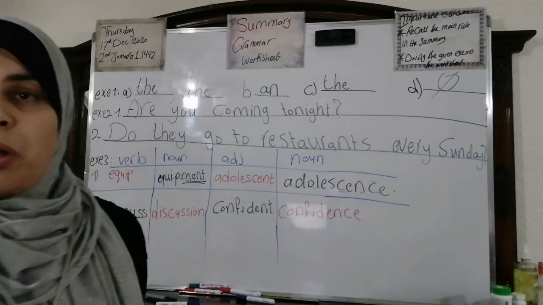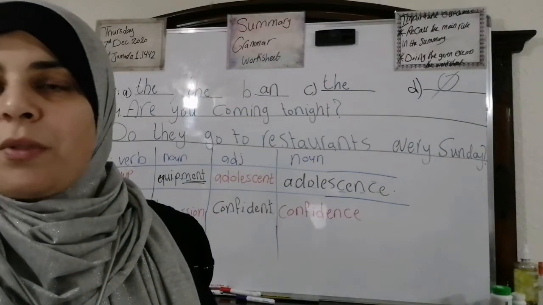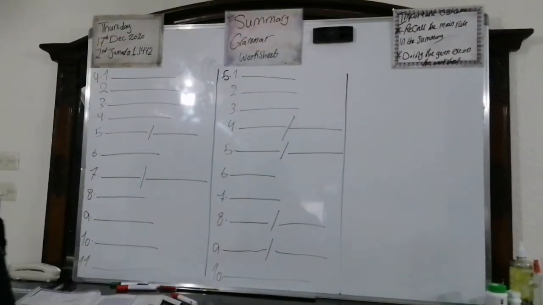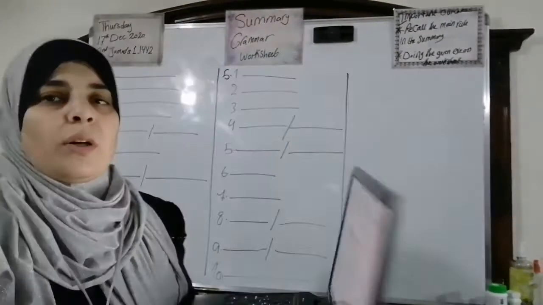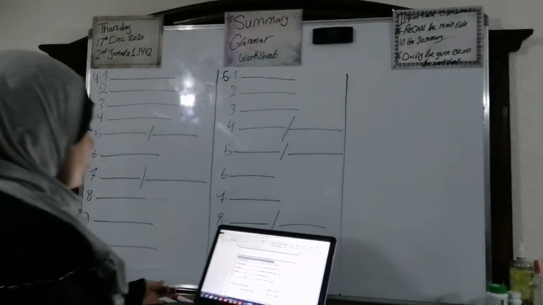Now stay with me. We're going to move to question 4. We have: write the correct form of the verb in parentheses. Okay, stay with me, please. Now let's move to the next question. Look at this question. Write the correct form of the verb in parentheses.